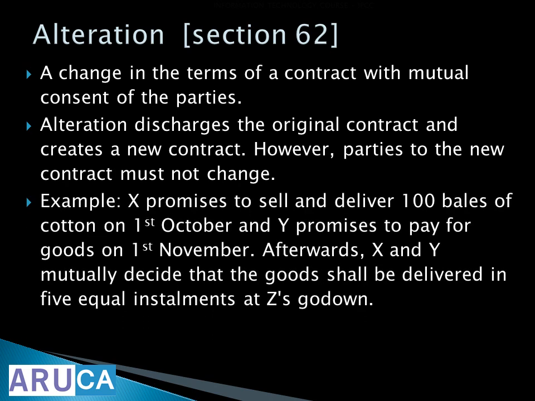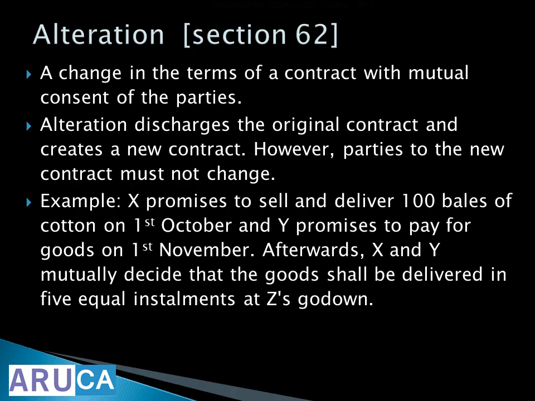X promises to sell and deliver 100 bales of cotton on 1st October. Y promises to pay for the goods on 1st November, after 1 month. So afterwards, X and Y mutually decide that goods shall be delivered in 5 equal installments at Z's godown. Right? Now you are seeing the parties are not changing.